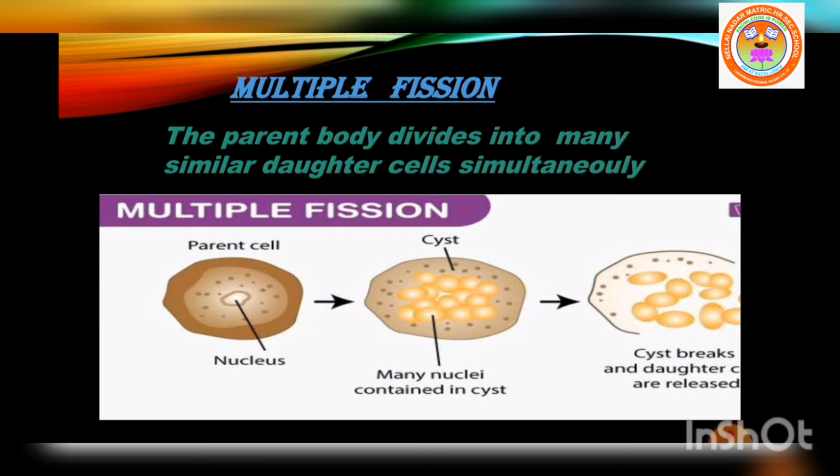Later, the cytoplasm divides into as many parts as that of nuclei. Each cytoplasmic part encircles one daughter nucleus. This results in the formation of many smaller individuals from a single parent organism. Just see the picture. Many nuclei contained in a cyst; the cyst breaks and the daughter cells are released.